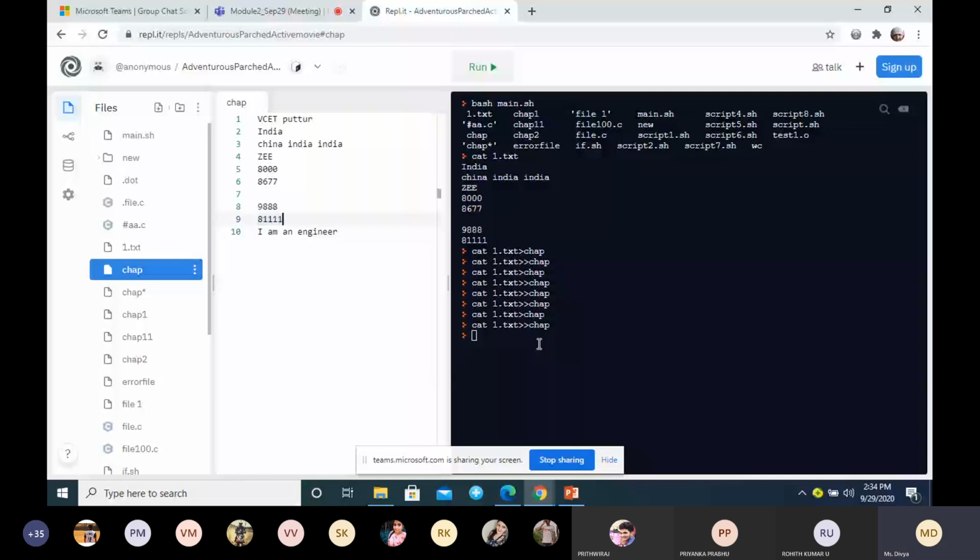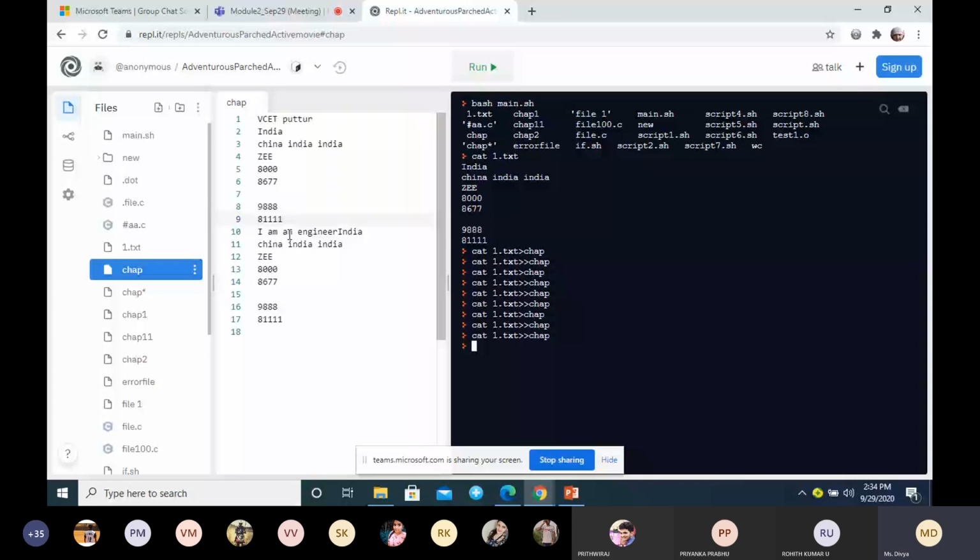What is it doing? It is not deleting the old content, correct? No, it is not deleting the old content. Whatever the next output is, it is just appending to the previous one. You have to use the word append. So it will append the output you are getting to the previous content.